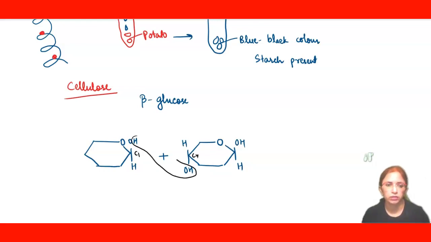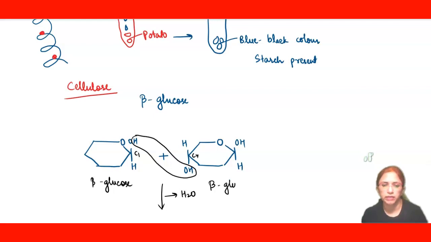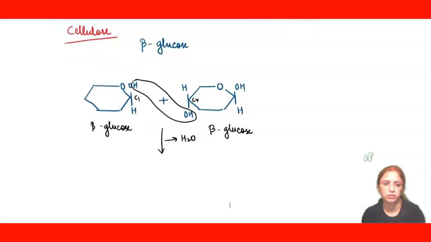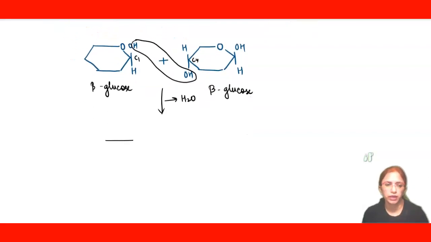Here a water molecule will move out and as a result two beta glucose units will be joining together. And as a result of what? Glycosidic bond will be formed. So if they are joining together, we will be making it like this.